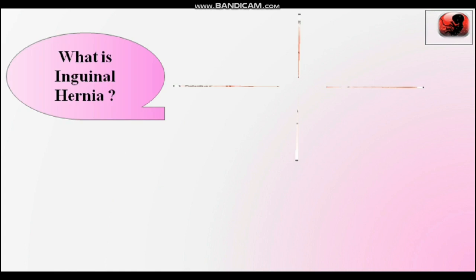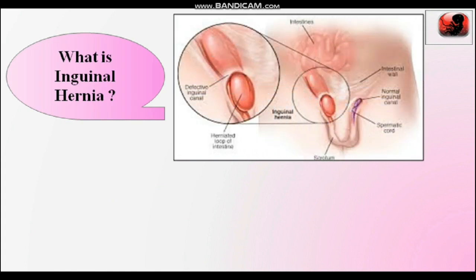There is one condition, that is inguinal hernia. What is inguinal hernia? We already saw in the previous slide the inguinal canal. In the fetus condition, testes are present inside the abdomen, but after that they descend into the scrotal sac through the inguinal canal.